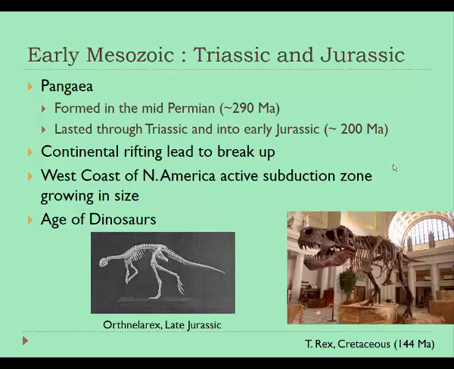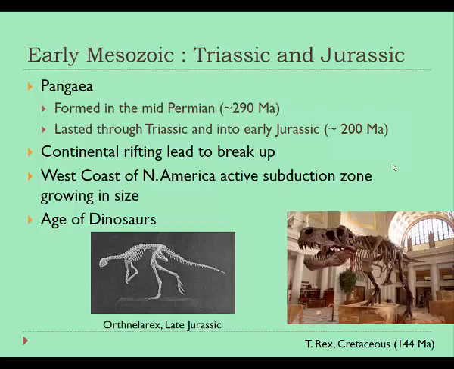And then, of course, most famously, both of these two periods, the Triassic and Jurassic, were periods of time when dinosaurs were starting to roam the planet. So dinosaurs during the Triassic were smaller, they were just starting to evolve, and it wasn't really until the Jurassic that we started to get a lot of the more famous, bigger sized dinosaurs.